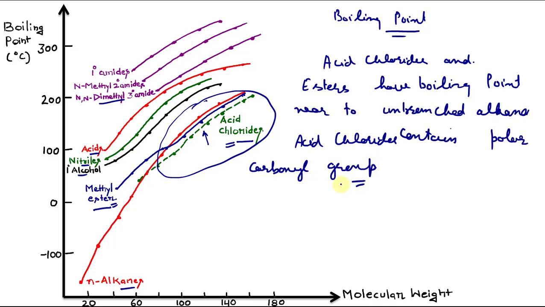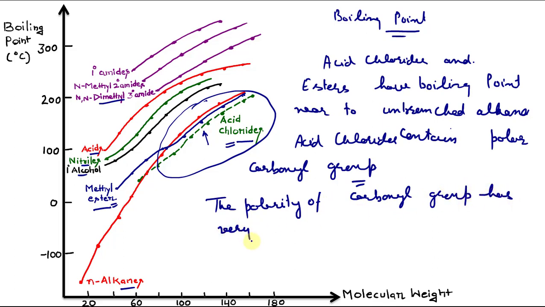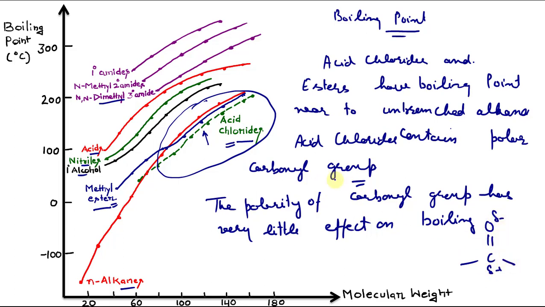The reason is that the polarity of the carbonyl group has very little effect on boiling point, as is evident from this graph. Even though acid chlorides have a polar carbonyl group, their boiling points are almost similar to unbranched alkanes of similar molecular weight.